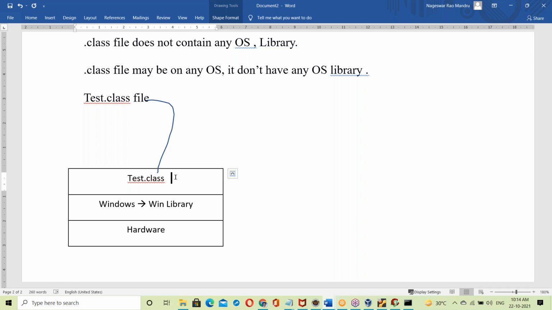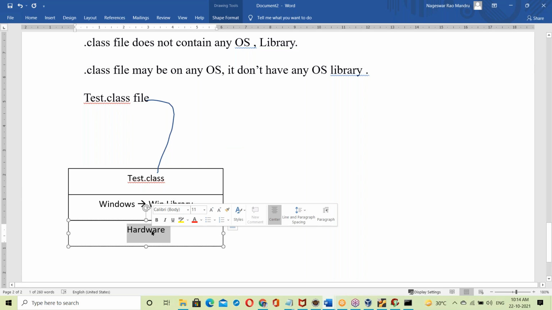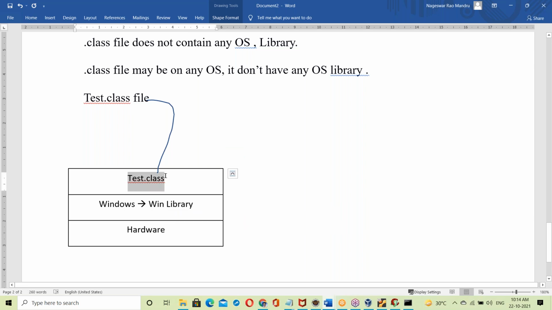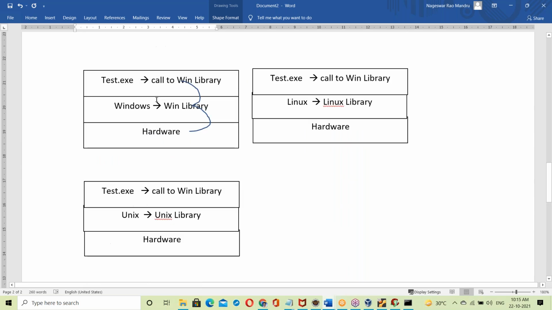so direct execution. But when it comes to Java, this .class is a plain Java program that doesn't have any OS-level library. Then how can it communicate with hardware? It cannot. A .class file directly cannot communicate with hardware. Whereas in an exe file, the OS library is already inside, and using that it communicates. That exe file contains the Windows library.